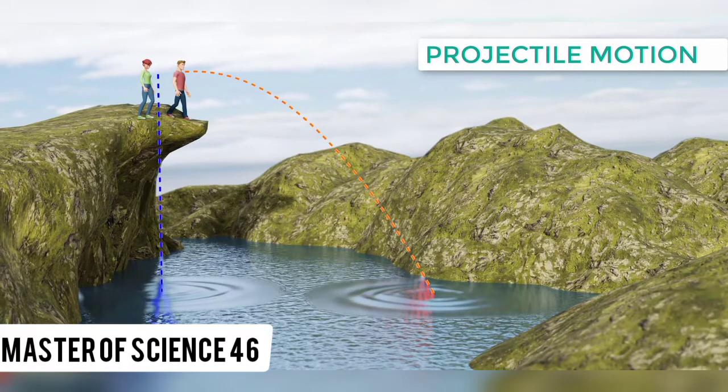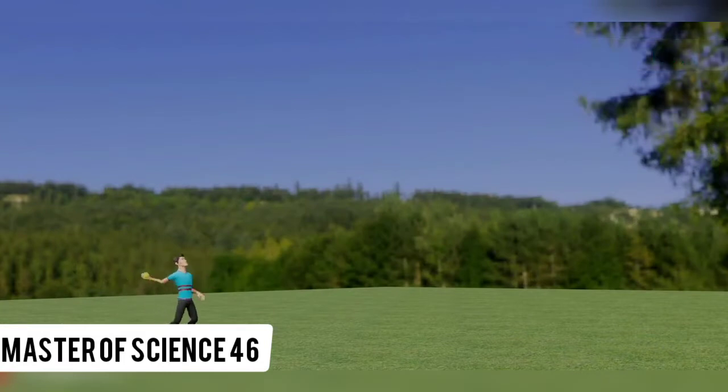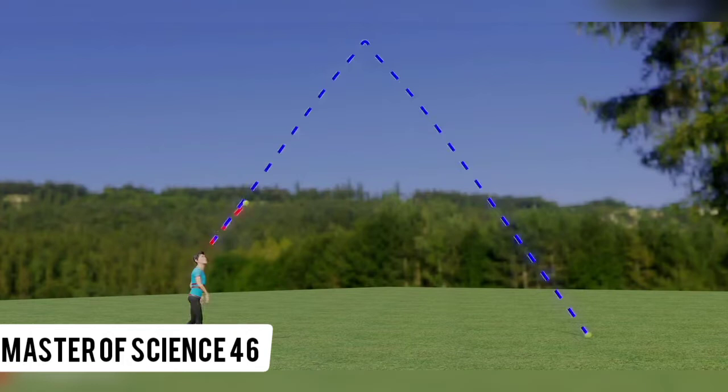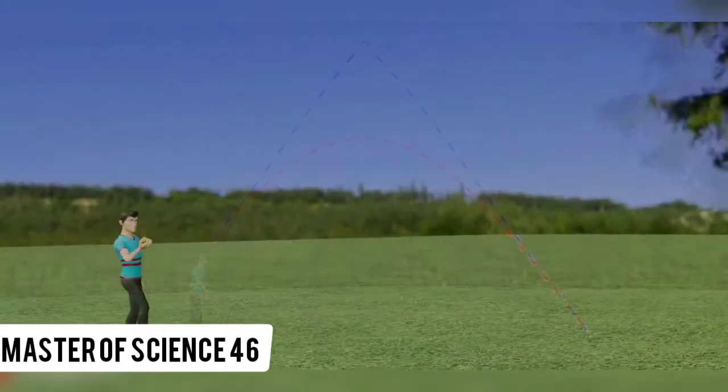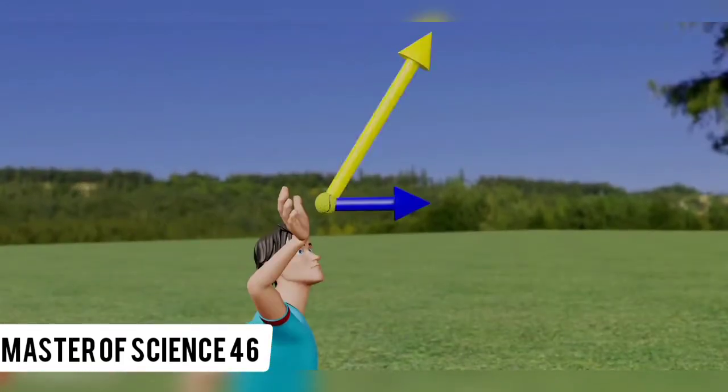Let's go over some fundamental concepts. When you throw a ball at an angle, it never goes straight like this. Instead, it will have an elegant curved path, more specifically, a parabolic path. This kind of projectile motion happens due to the effect of gravity. When thrown at an angle, the object has two components of velocity, one horizontal and one vertical.